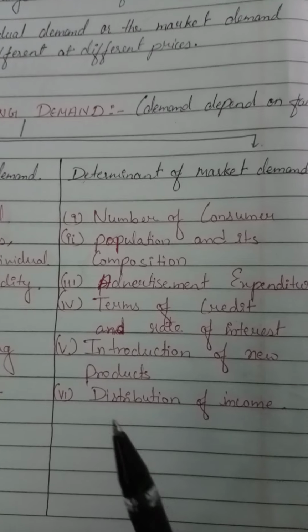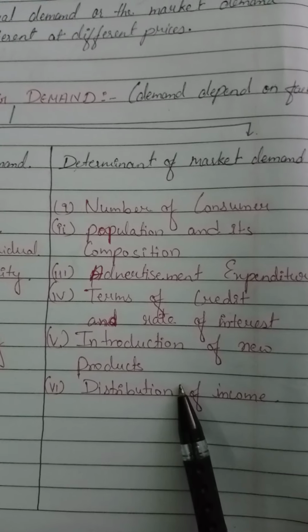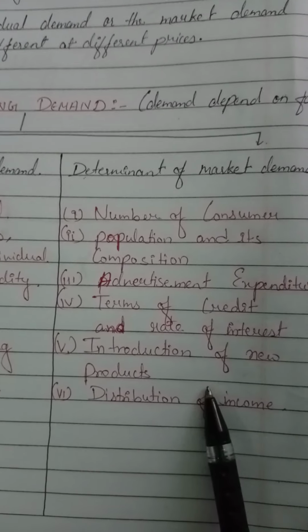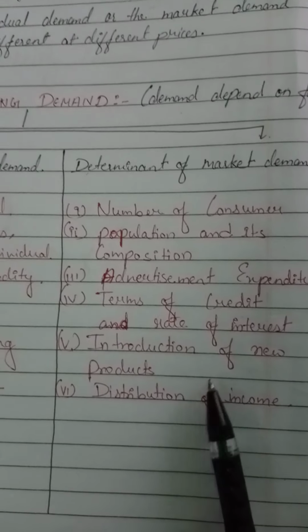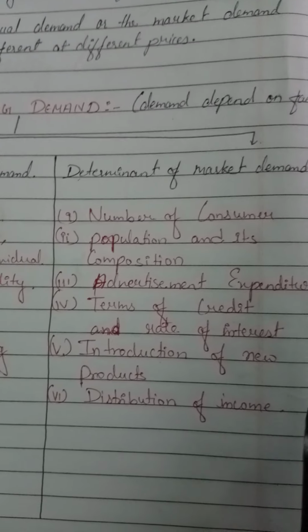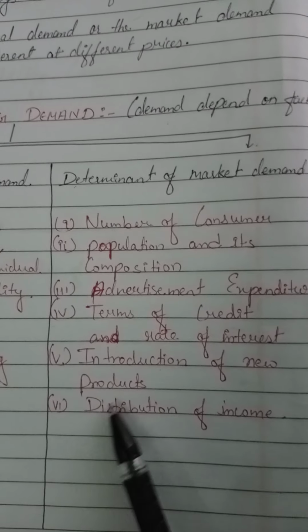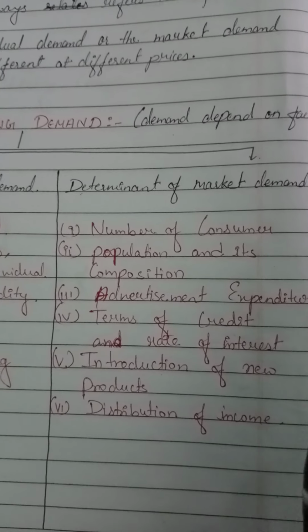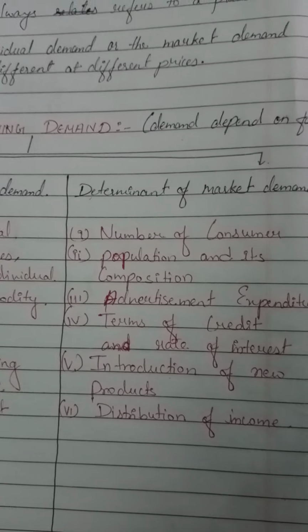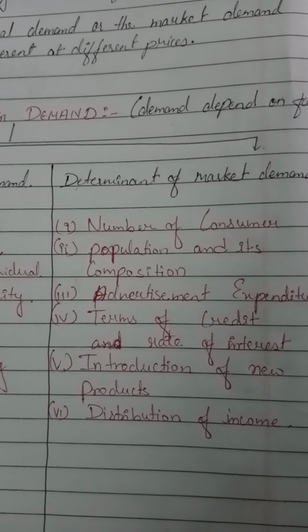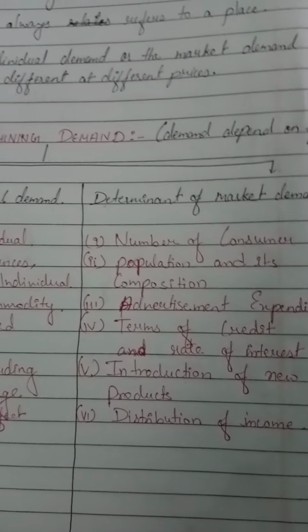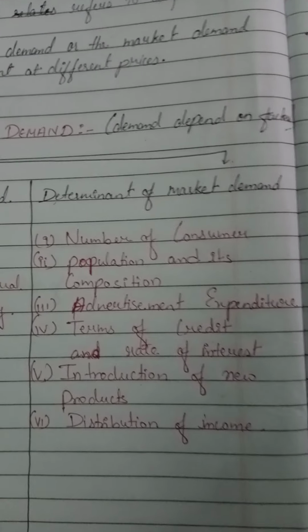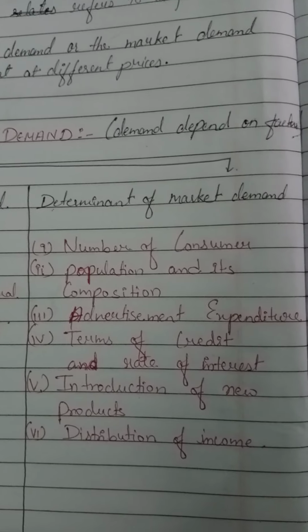Because the demand of all individuals is not the same, neither are their incomes the same to buy the same product. So distribution of income also affects the demand of the market, because everyone does not have the same income to buy the goods or commodity. If there is equality in the distribution of income, then we can say the demand will be high.